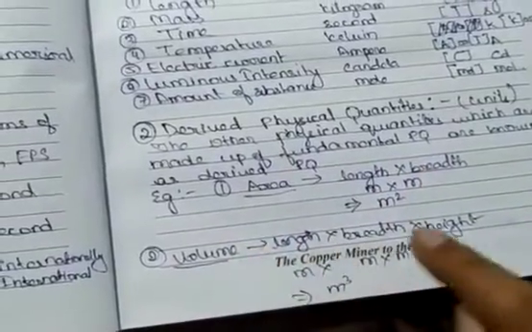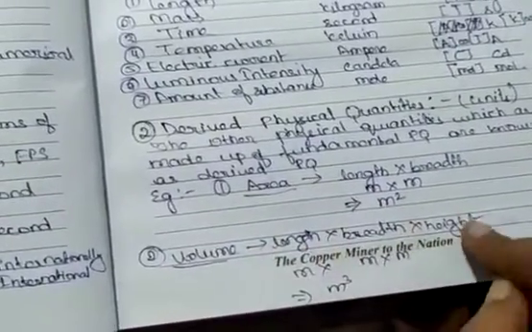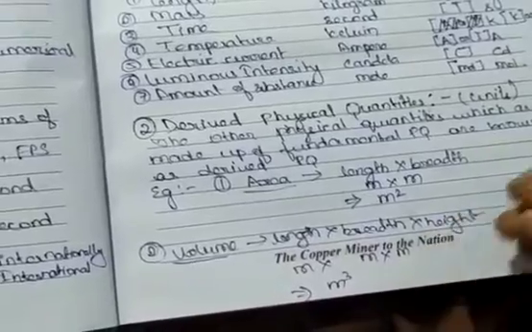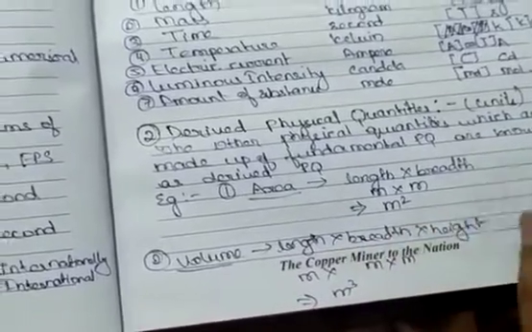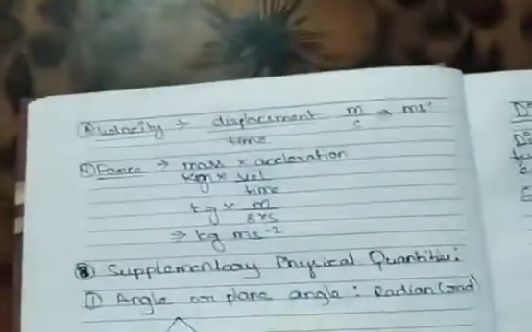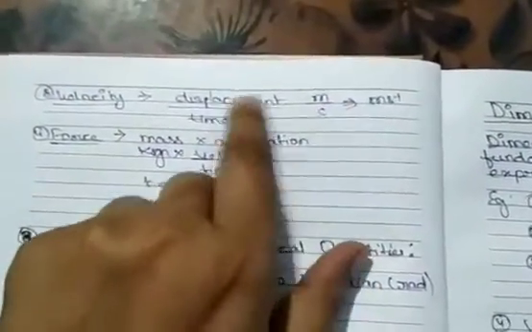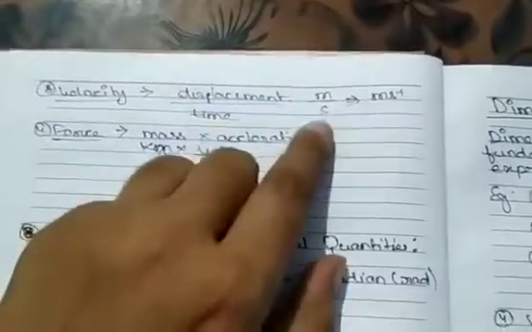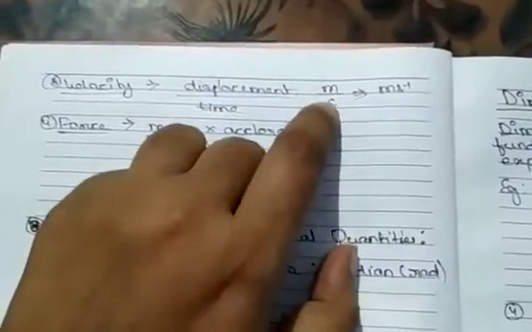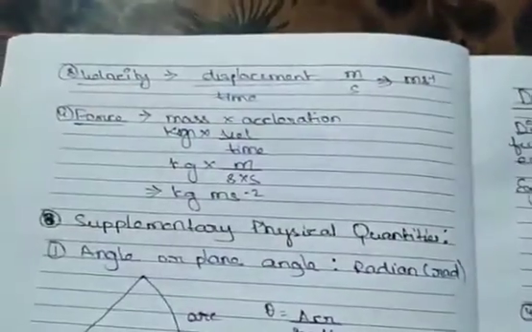Then volume, length into breadth into height. All the three are what? Lengths only. This is distance only: length, breadth and height. So meter into meter into meter, meter cube. Velocity, displacement upon time. Displacement is also a fundamental unit, time is also a fundamental unit, so meter per second. So it is also a derived unit.